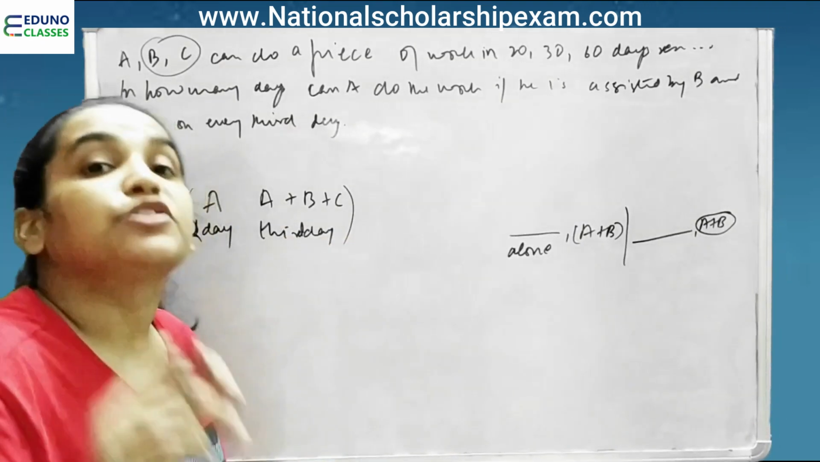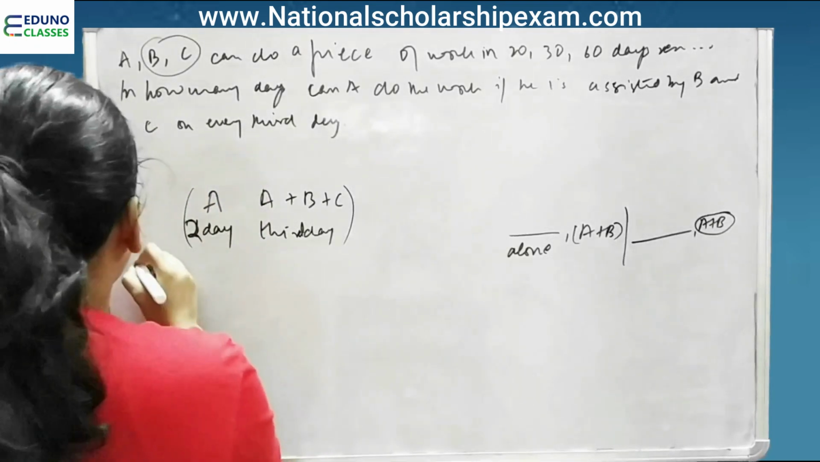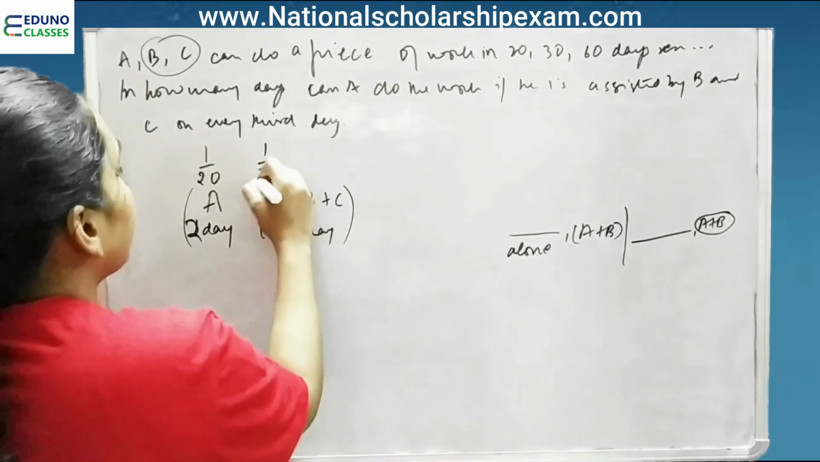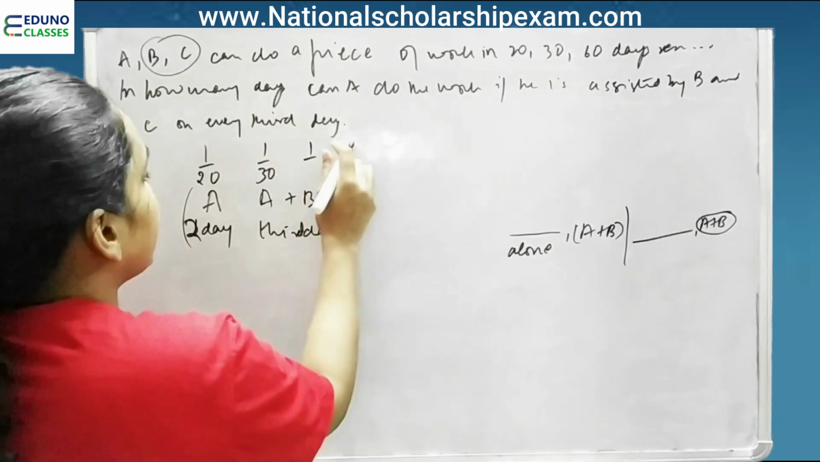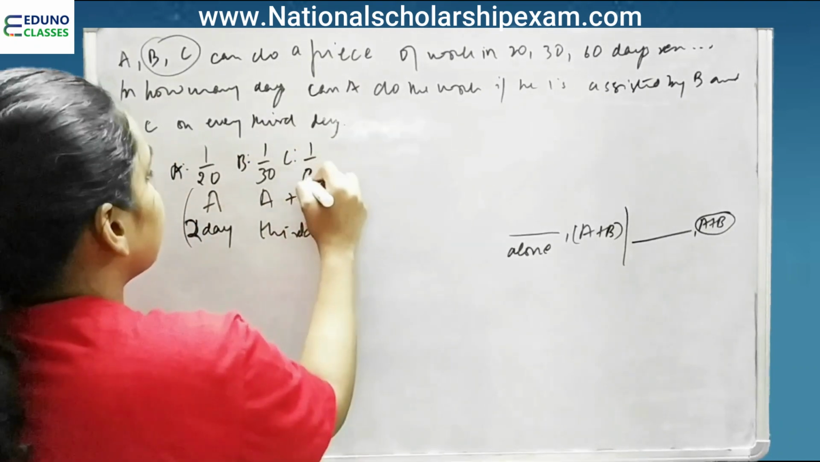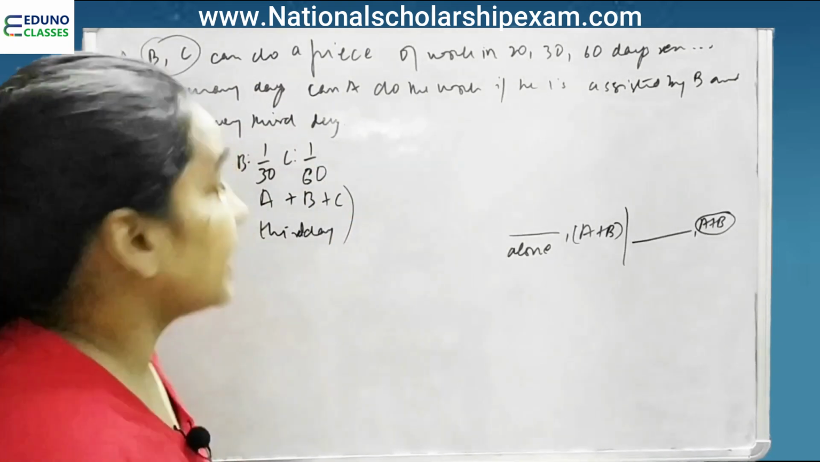How do we start the question is we first find 1 day work of each and every person, right? So A's 1 day work is 1 by 20, B's 1 day work is 1 by 30 and C's 1 day work is 1 by 60, right?